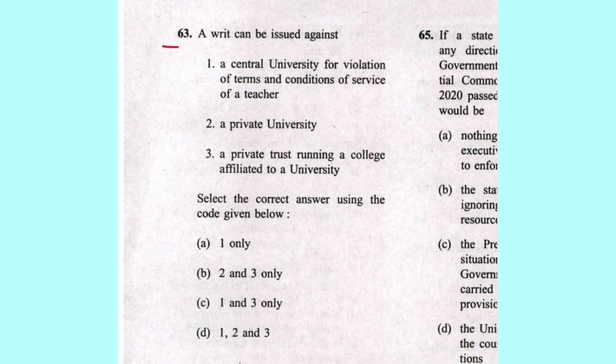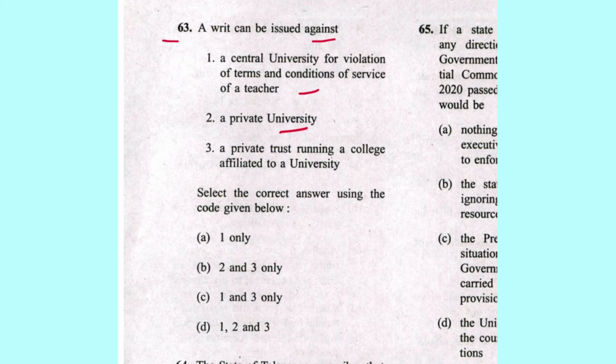Next 63. A writ can be issued against central government for violation of terms and conditions of service of a teacher. Yes, can be. Private university. Yes, because they are performing a public function. Private trust running a college affiliated to university. Yes. So 1, 2 and 3. So D is the answer.